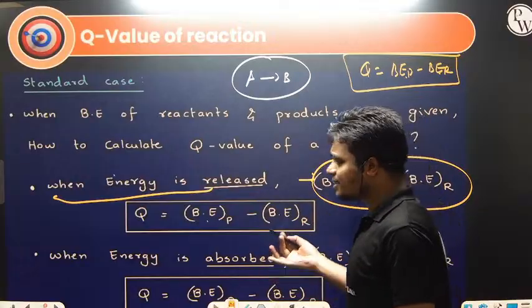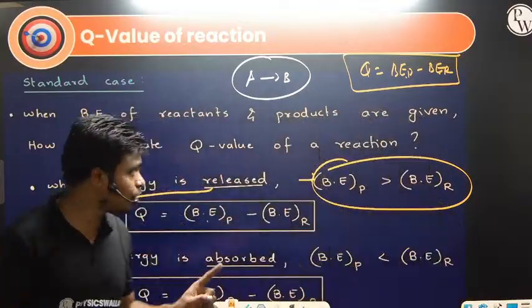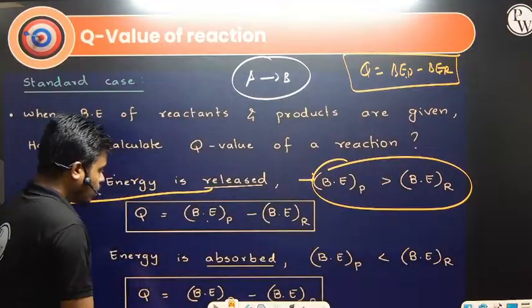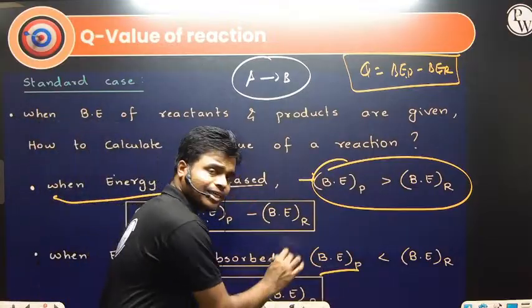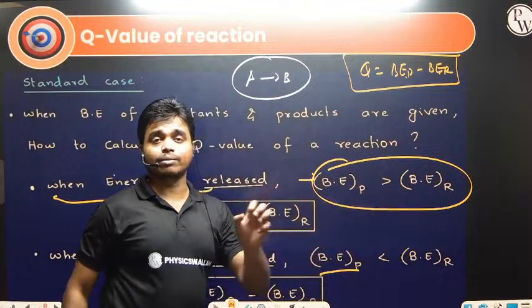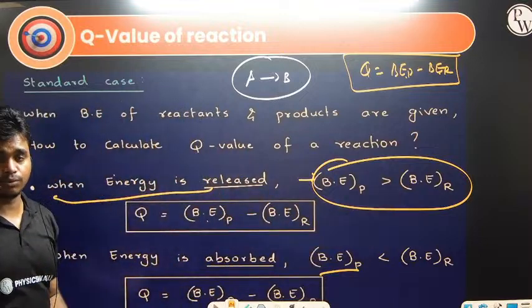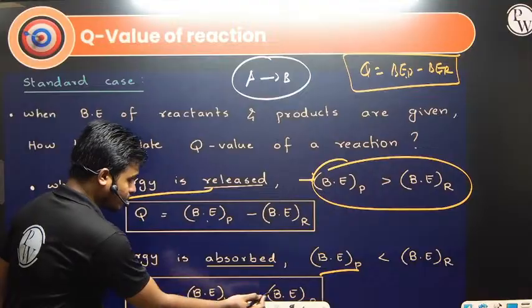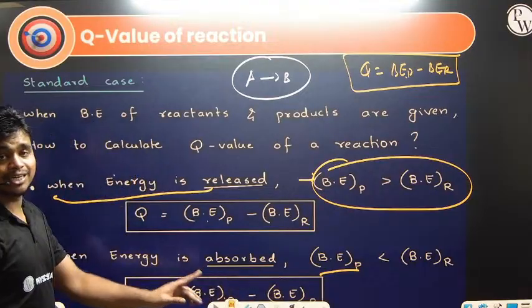Second, when the energy is absorbed, the product is less stable and the binding energy of the product is less than the binding energy of the reactant. The more the binding energy, the more stable the nuclei will be. So here we will write the binding energy of the reactant minus the product in this particular case.